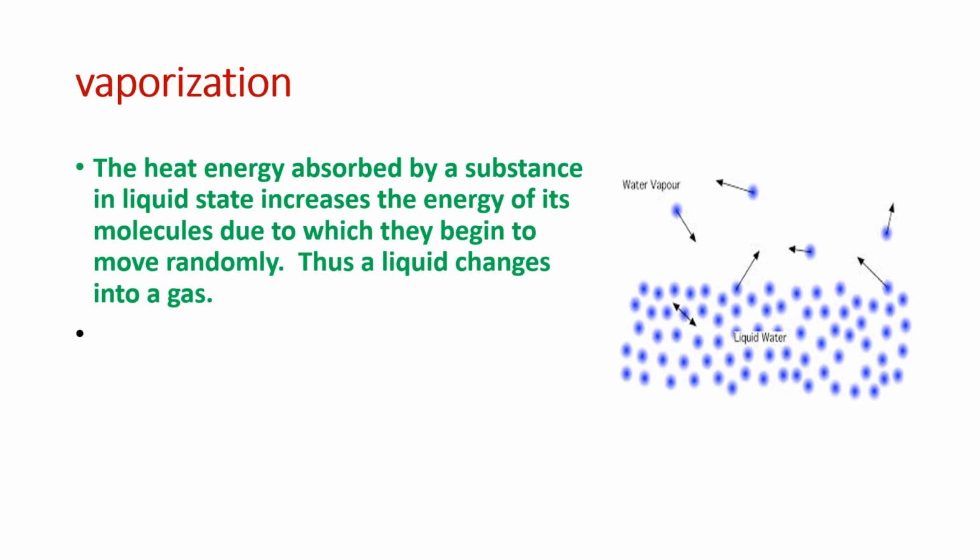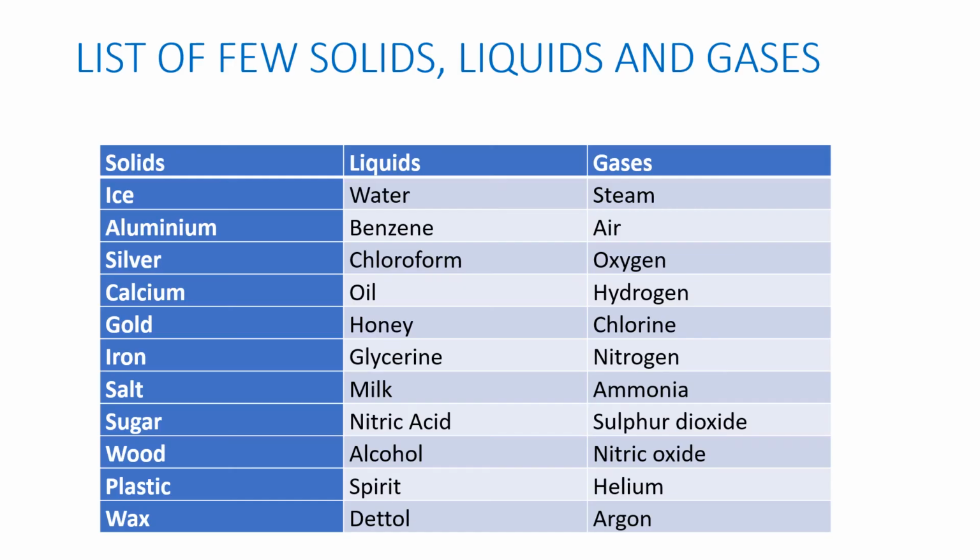The liquid is changing into gas. Okay, so let us just see what is happening in vaporization. The heat energy absorbed by a substance in liquid state increases the energy of its molecules, due to which they begin to move randomly. Thus, a liquid changes into a gas. Okay, so this is what happens in the process of vaporization.